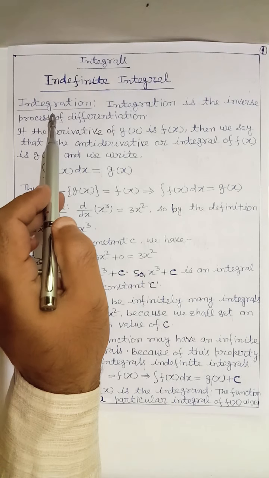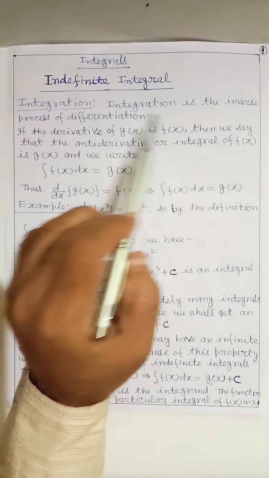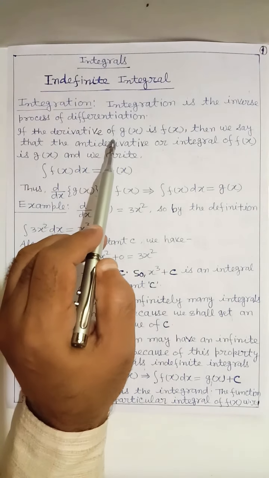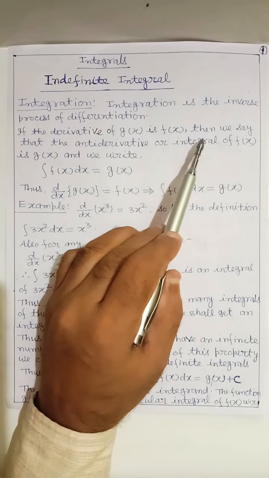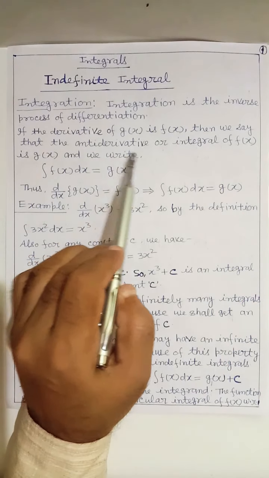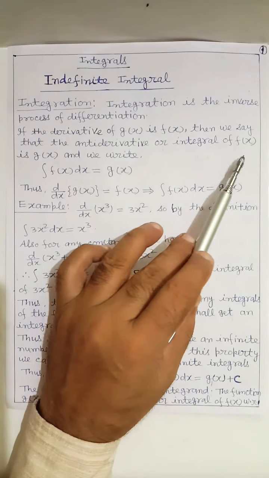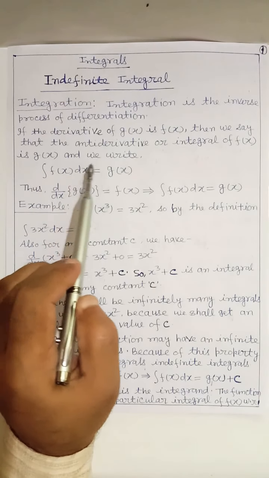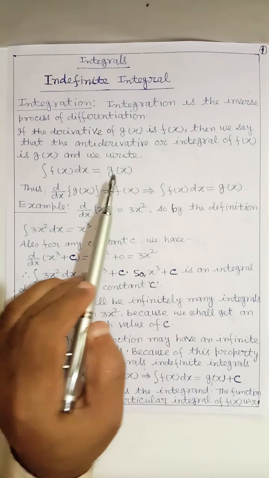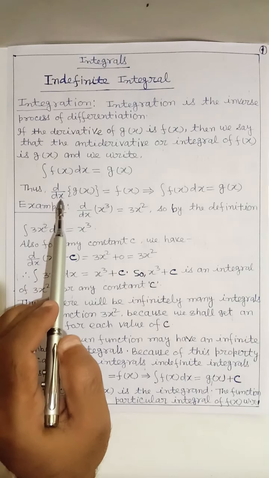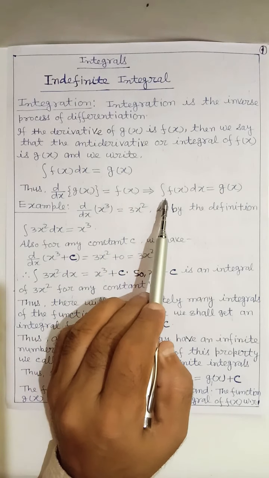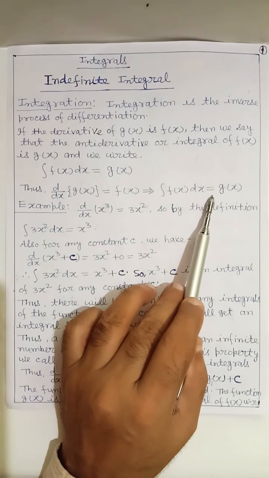First, we define integration. Integration is the inverse process of differentiation. If the derivative of g(x) is f(x), then we say that the antiderivative or integral of f(x) is g(x), and we write integral of f(x) dx equal to g(x). Thus, d by dx of g(x) equal to f(x) implies that integral of f(x) dx equal to g(x).